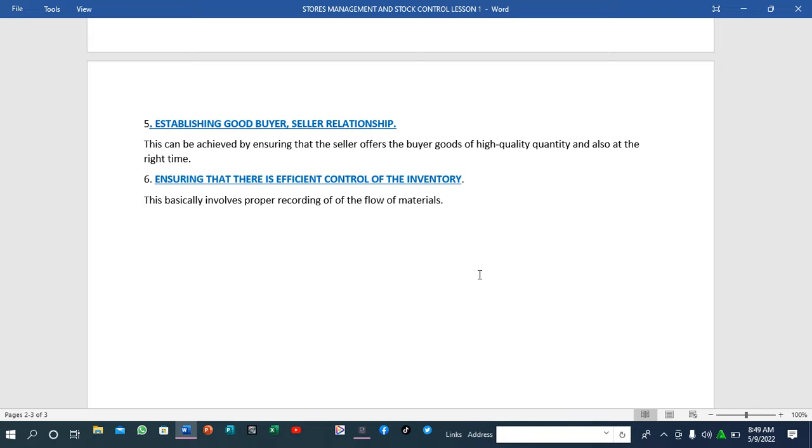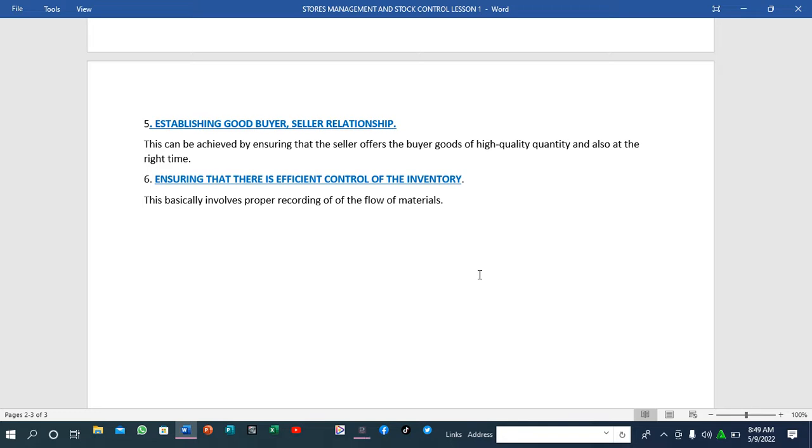So how can the material management achieve this? This can be achieved by ensuring that the sellers offer the buyer goods of high quality, quantity, and also at the right time. When they do this, they will create a good relationship between the buyer and the seller. So lastly, we have ensuring that there is efficient control of the inventory.